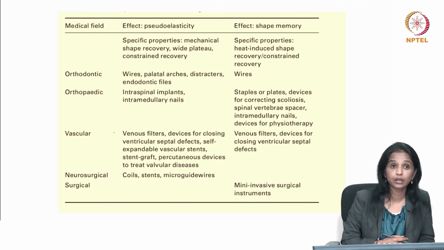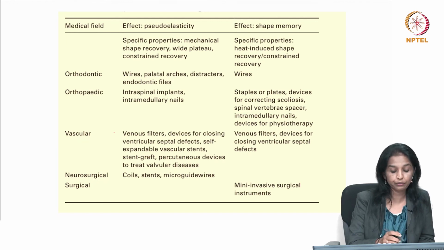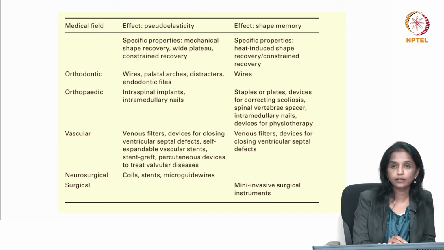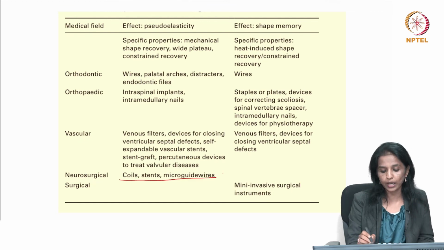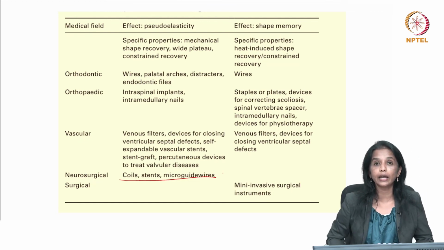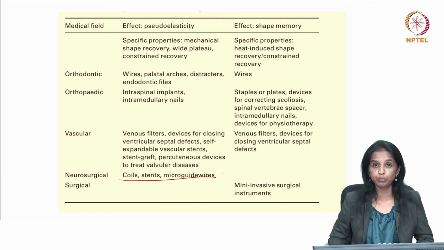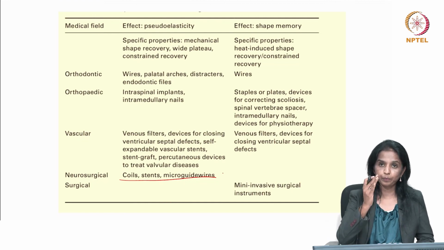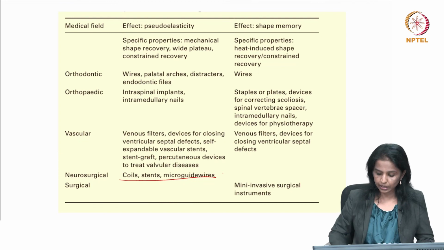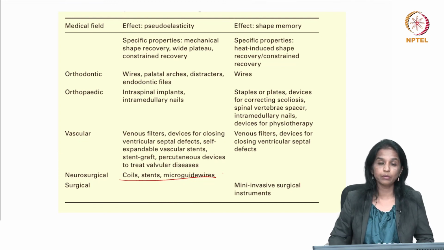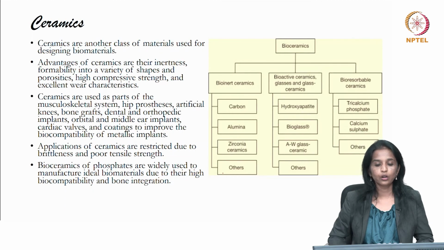It also has numerous uses in the neurosurgical field, where it can be used as a coil, stent and micro guide wires, which are very crucial for neurosurgery, because we know that neurosurgery is such a critical, technique sensitive procedure which involves the most sensitive part of our human body, the human brain, where the wires have to be really small. At the same time, they should quickly bounce back to their normal size.